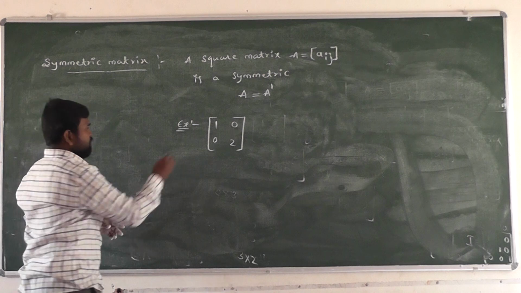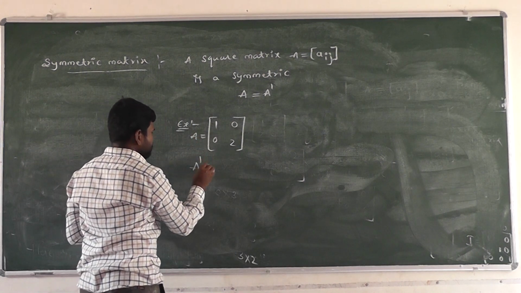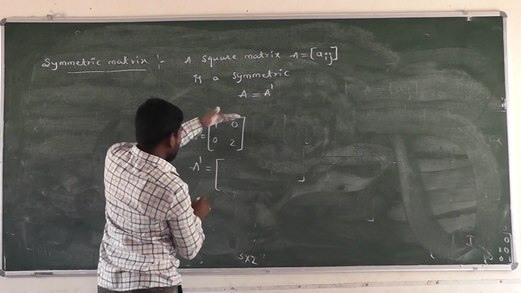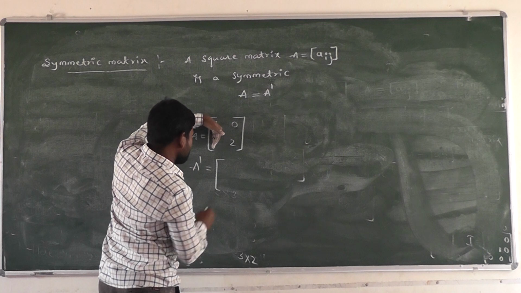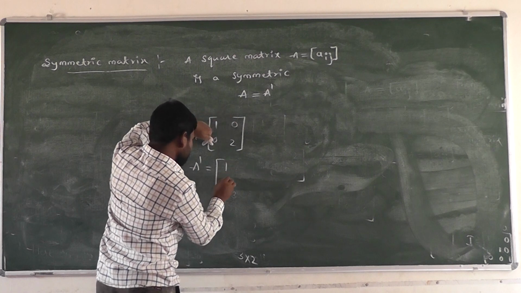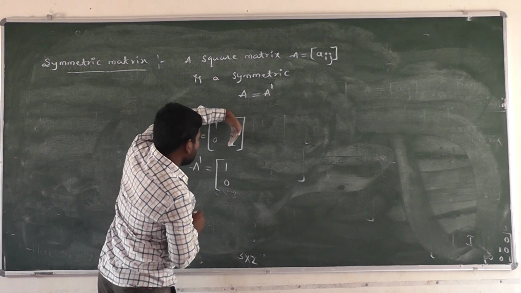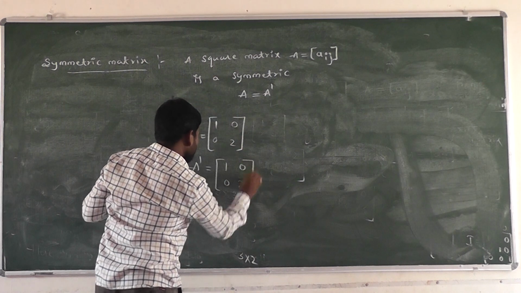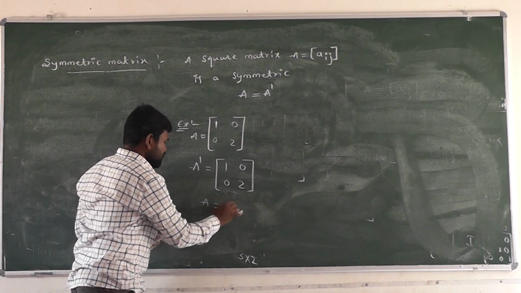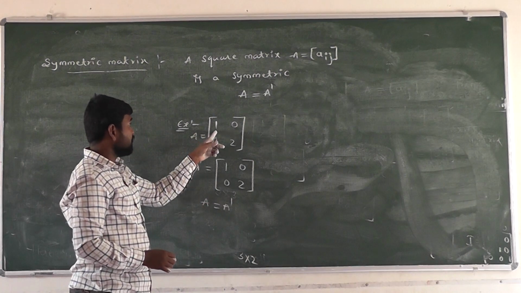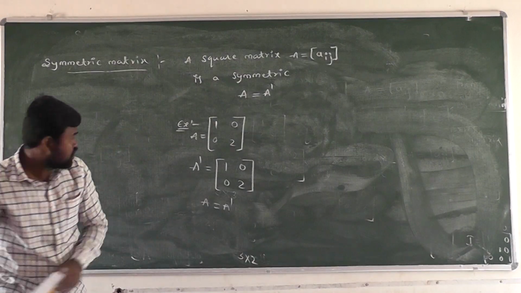Right? Yes, A matrix. We have to interchange the rows into columns. A transpose is equal to. We have to write the first row, interchange into first column. 1, 0 shifted here. Right? Next we have to interchange the second row into second column. We have to write this instead. Right? Then again A equal to what here? A transpose. Right? This given matrix A is said to be symmetric. Right? And next one, skew symmetric.